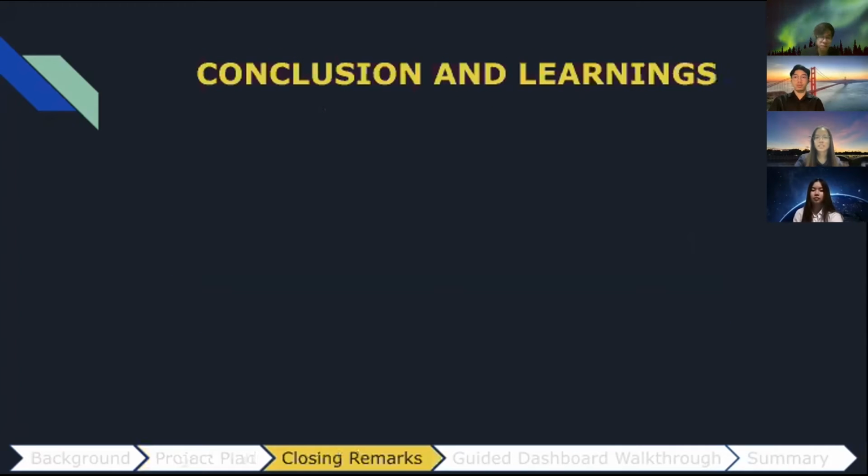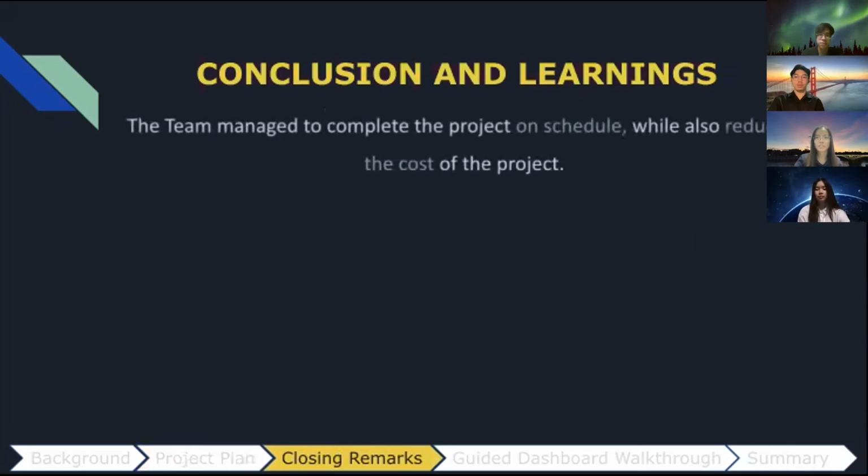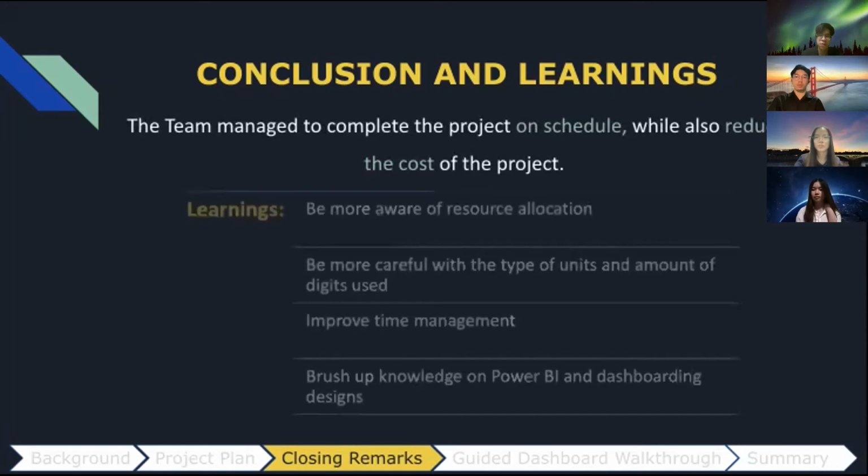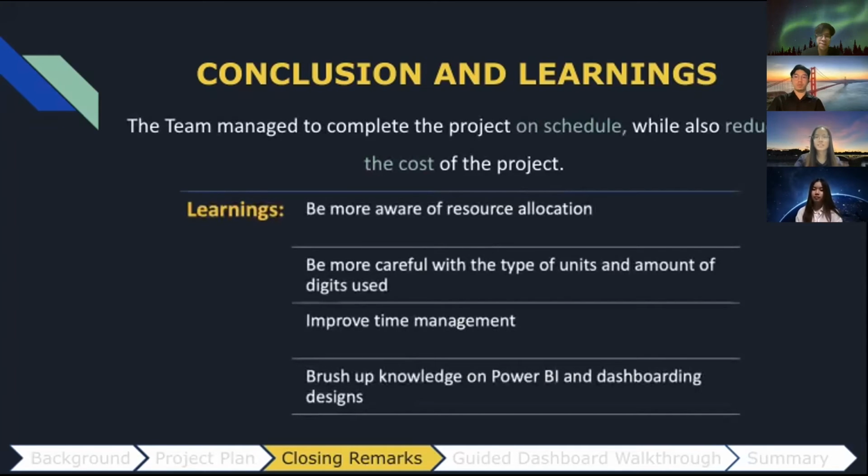So the conclusion is that the team has managed to complete our project on time while also reducing the cost of the project. During the course of our project undertaking, we have learned to be more aware of resource allocation so that over allocation issues can be easily identified and solved at the earliest possible. We have also learned to be more careful with the units and digit use, especially in the part where we have to assign different rates for different resources under the resource sheet. As this is not the only assignment that we need to focus on, we have also learned to further improve each of our time management skills.